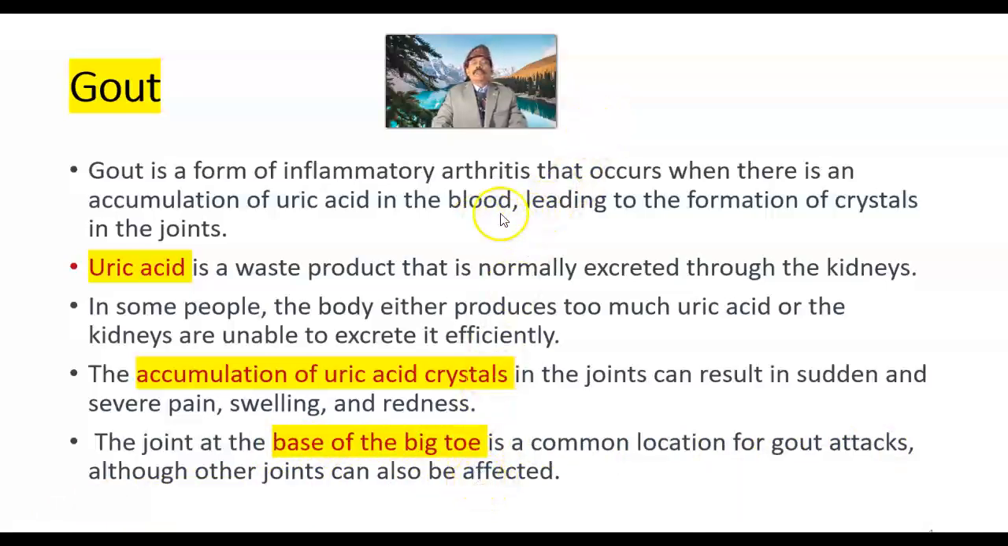So uric acid, very important point here. Joint pain, severe pain, usually in one joint at a time. Uric acid is a waste product from purine metabolism. So food rich in purine may trigger gout. Okay, you got that?